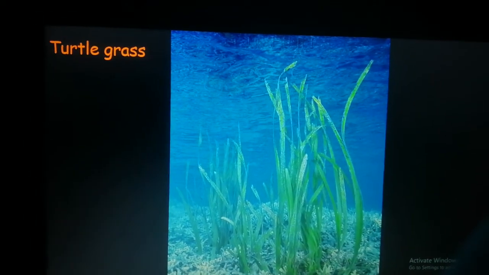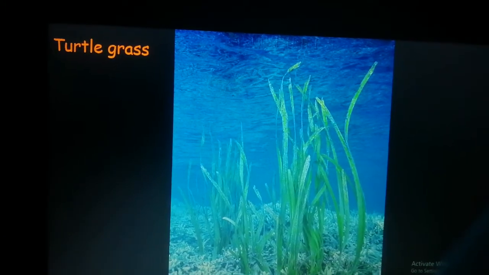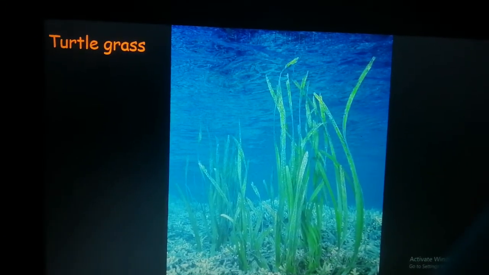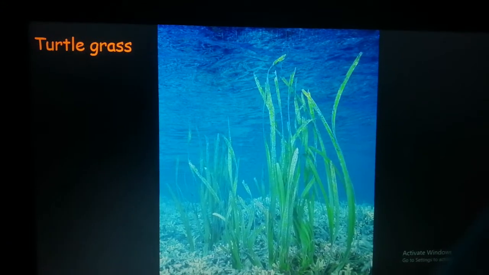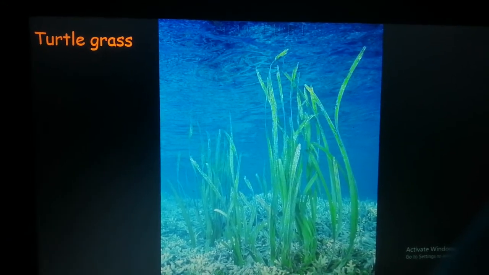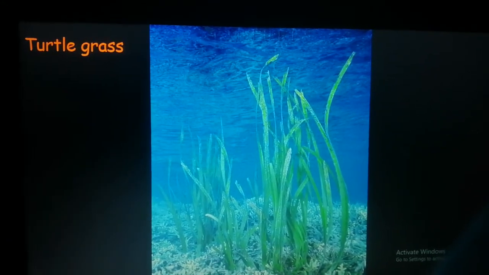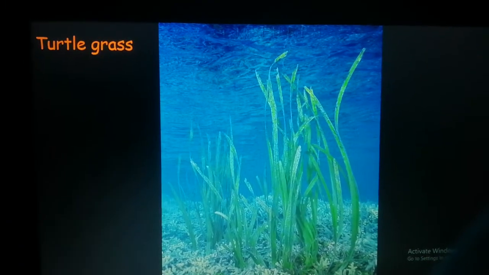Now inside the water there is a mixture of gases. So whichever gas is required, that the plant will absorb and let out the rest. Understood?